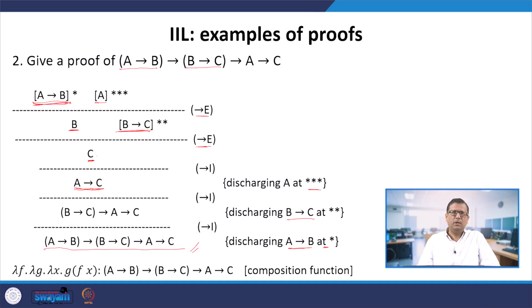Now as before, we can view this formula as a type. So then the lambda term corresponding to this is well known, we know it is the composition function, lambda f, lambda g, lambda x, g of f x. That means f is of type A arrow B, and x is of type A, so the return type will be B. g has type B arrow C, it is taking B giving C, so we are getting C.